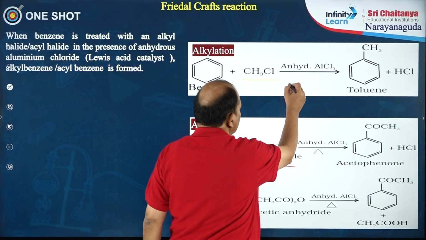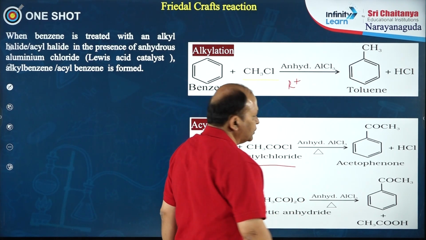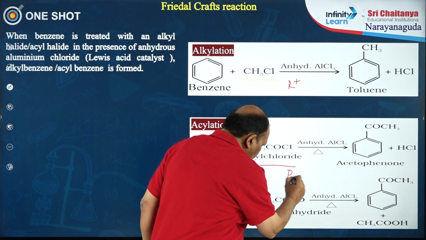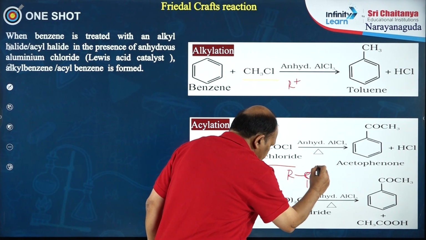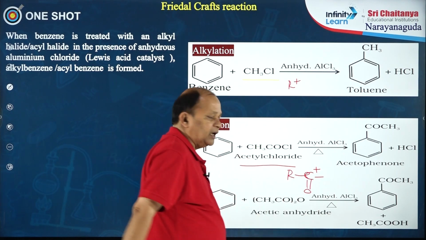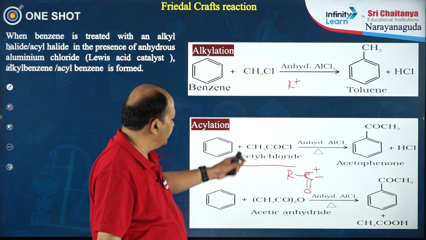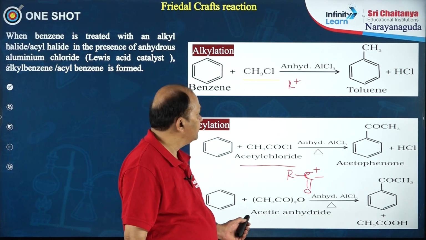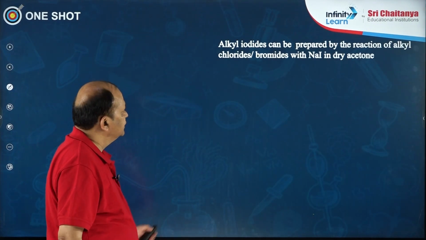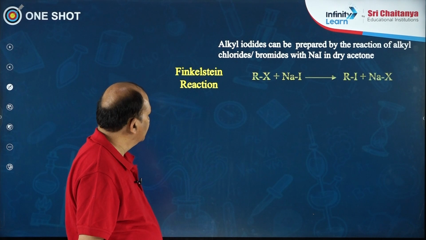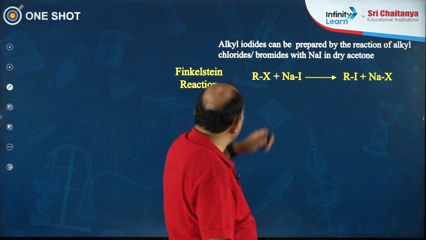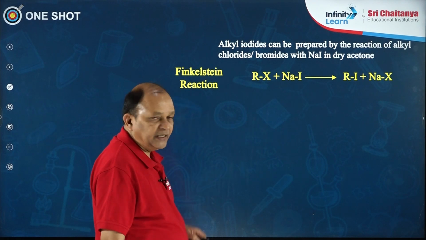In the first reaction, alkyl carbocation is the intermediate. In the second reaction, acyl carbocation is the intermediate. It is a very important and synthetically useful reaction. Next, this is another interesting reaction. If you want to prepare alkyl iodides, it is an exchange reaction. It is called Finkelstein reaction.